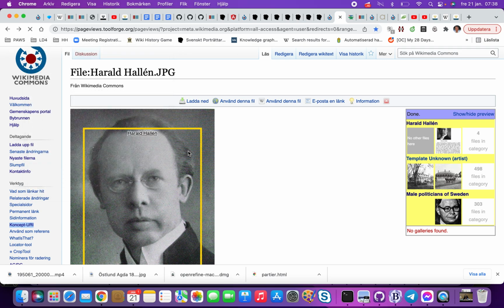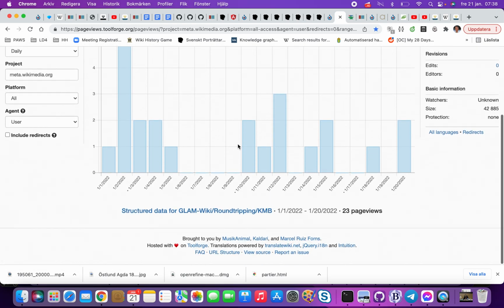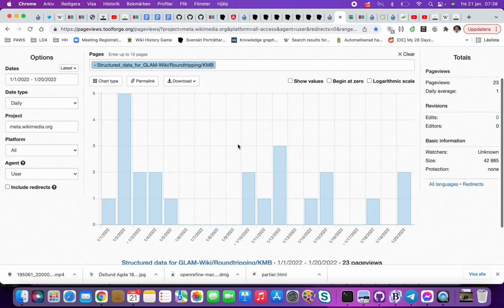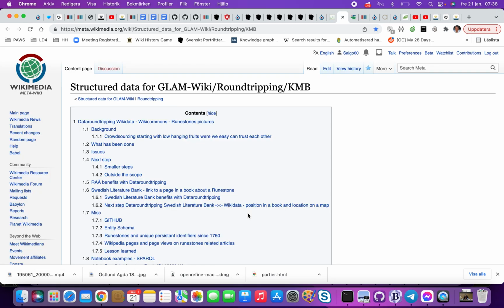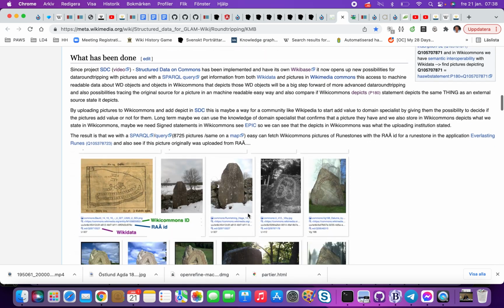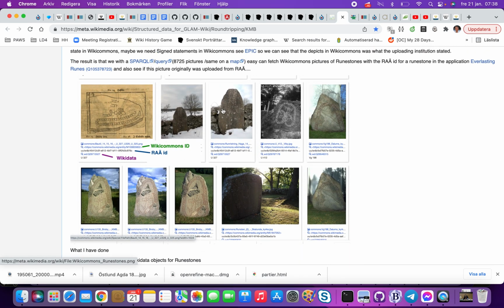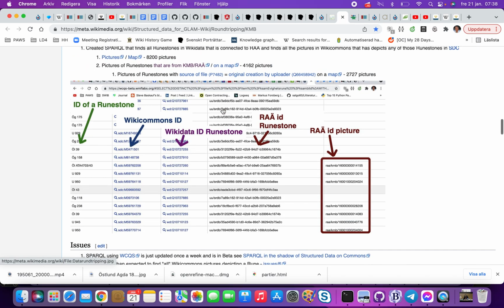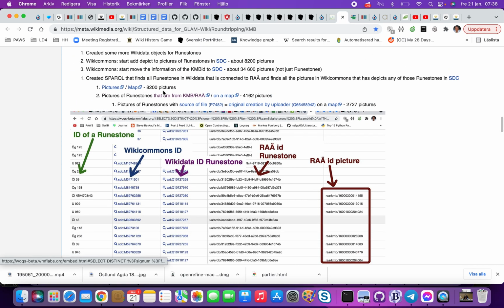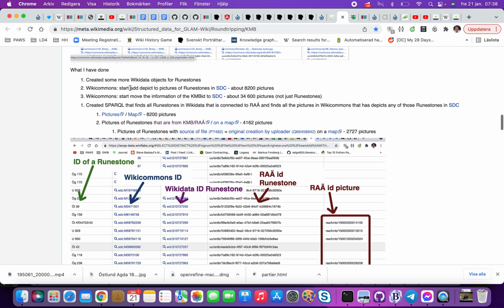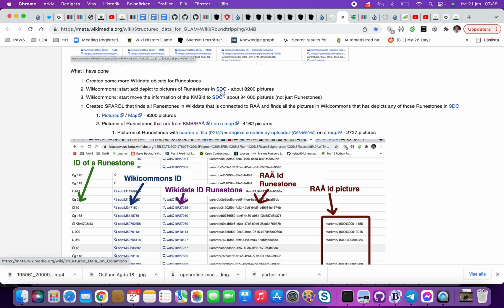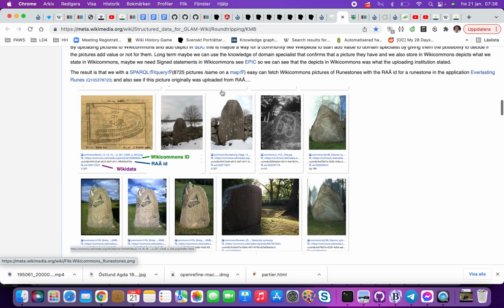There we have. And what I have done here is I have written how runestones pictures can be displayed on a map and so on. And this is the metadata from Wikicommons. So then we have, we can see if we can find the query.